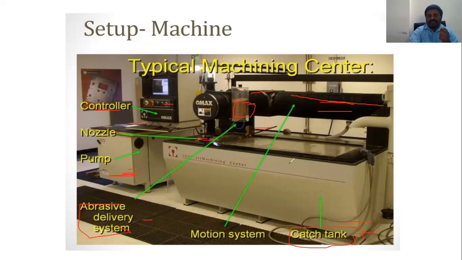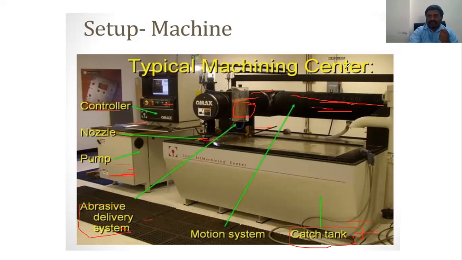So there will be maintenance, from the pump and reservoir, to the water tank, to the pump. We are saying the abrasive delivery system takes place here due to the motion of the system, with the accumulator and the control valve. So after that it moves forward, and the mixture of abrasive and water is moving out from the nozzle here.